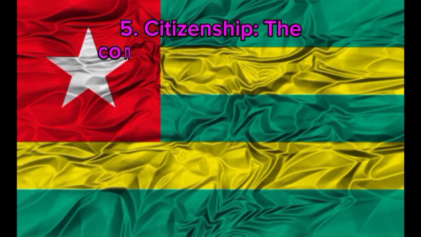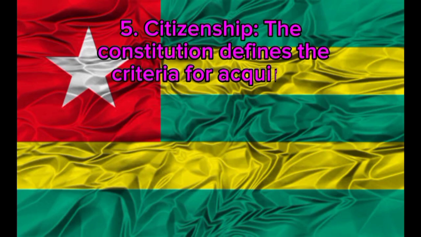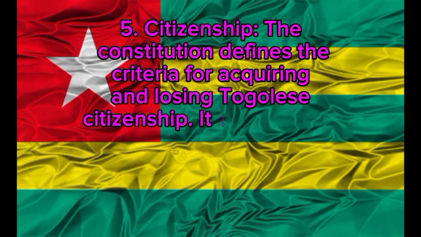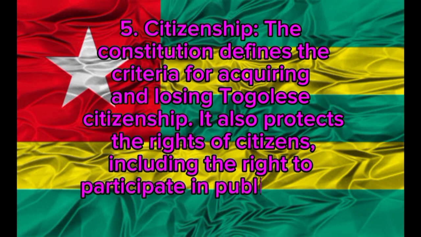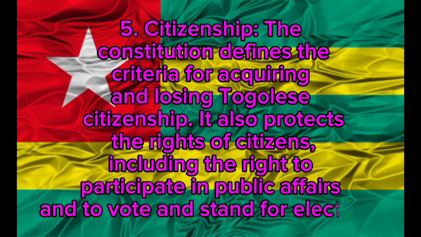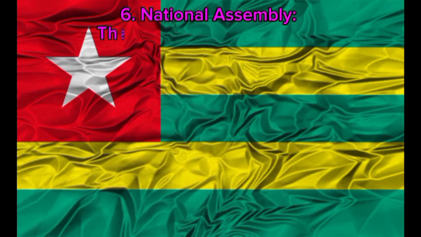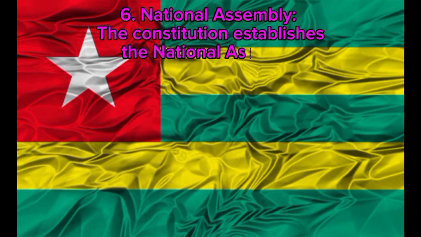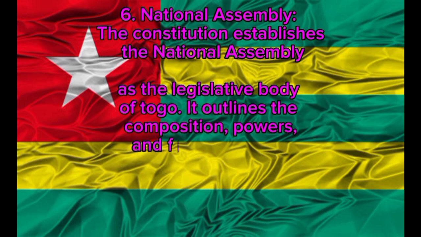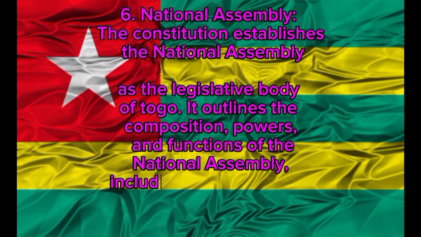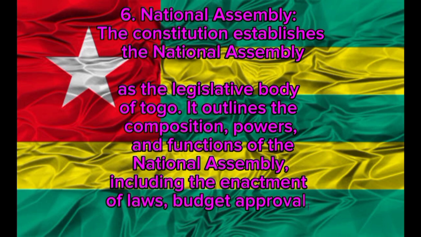5. Citizenship. The Constitution defines the criteria for acquiring and losing Togolese citizenship. It also protects the rights of citizens, including the right to participate in public affairs and to vote and stand for elections. 6. National Assembly. The Constitution establishes the National Assembly as the legislative body of Togo. It outlines the composition, powers, and functions of the National Assembly, including the enactment of laws, budget approval, and oversight of the executive branch.